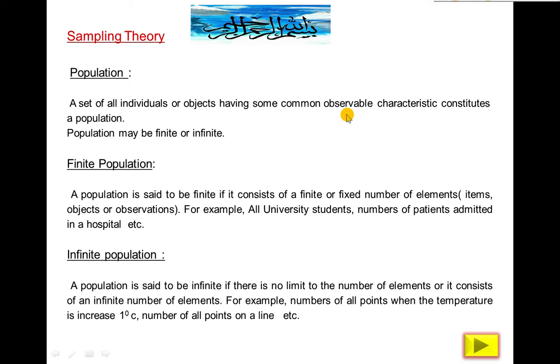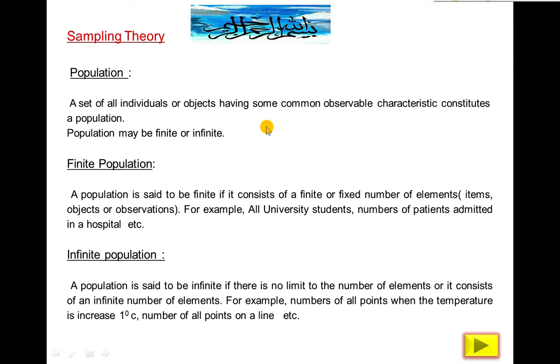For example, suppose you collect the data of the first year students and you want to study or analyze the characteristics of boys and girls, male or female. So in statistics this is not a population. You cannot study or analyze the characteristics of boys and girls as a class, because this class is heterogeneous. There are two different types of data, male and female, or characteristics of the male and female.